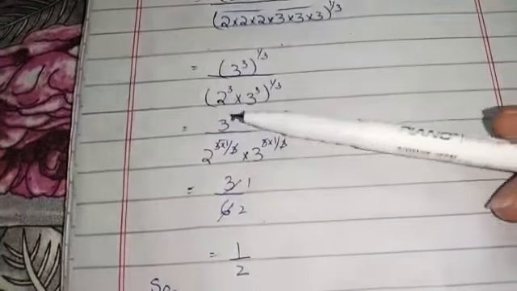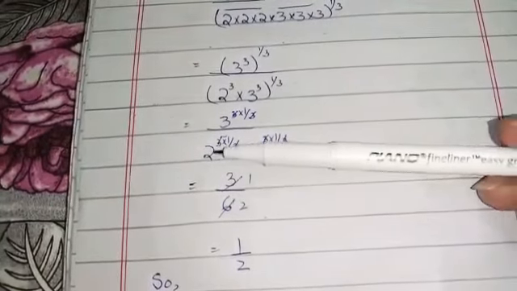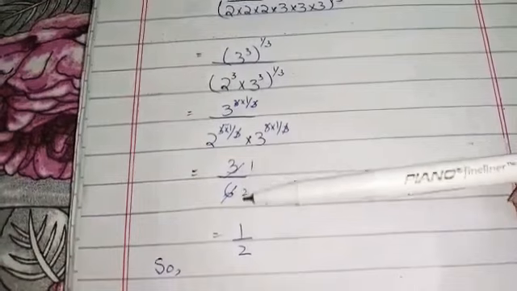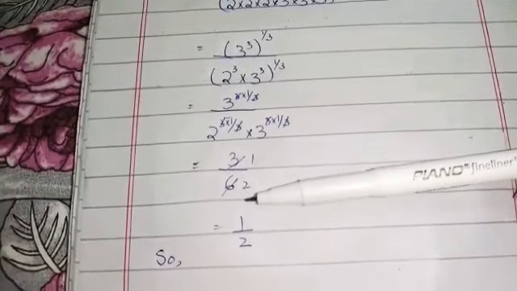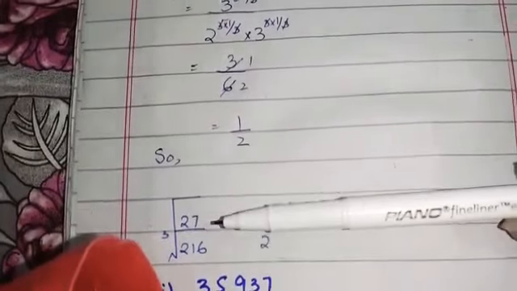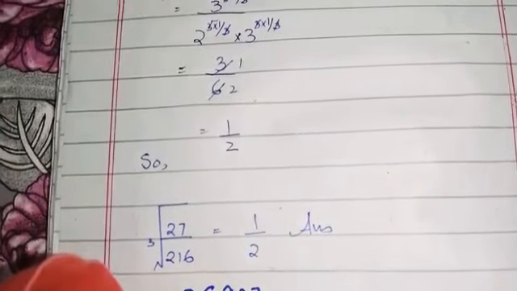Now students, they will cancel with each other. In the numerator we have 3 and in the denominator we have 6, because 2 3s are 6, as both are divisible by the table of 3. So we will divide: 3 1s are 3, 3 2s are 6. So the cube root of 27 over 216 is equal to 1 over 2, which is our answer.